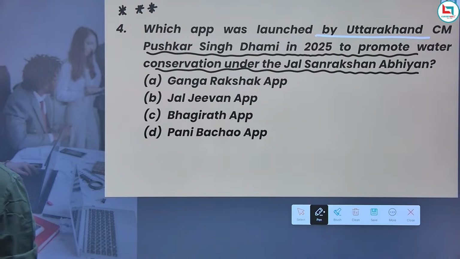It is asking which app was launched by Uttarakhand CM Pushkar Singh Dhami in 2025 to promote water conservation under the Jal Shakti Abhiyan. When we talk about these particular things, we should know what the name of the app was.